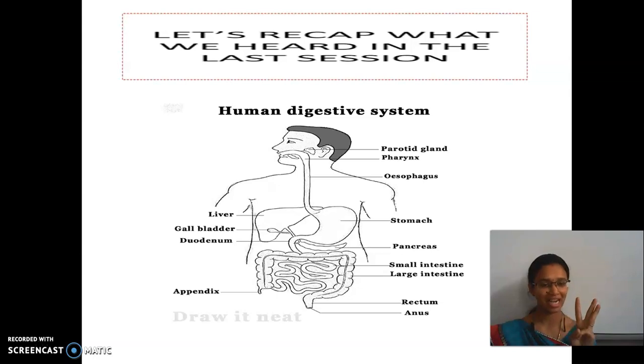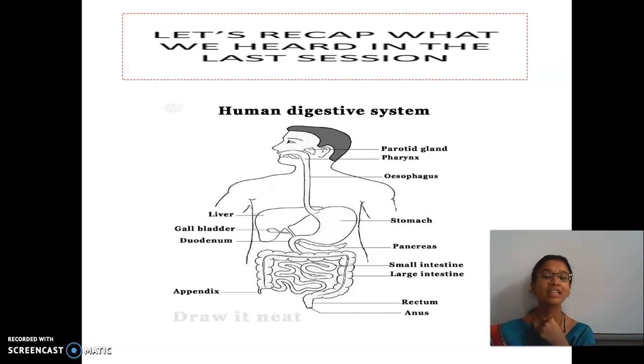Liver, pancreas and salivary gland are the 3 glands associated with the digestive system. In the salivary gland, saliva is secreted. It is one of the juices produced for digestion. The broken down food is mixed with the saliva. This process is called mastication.